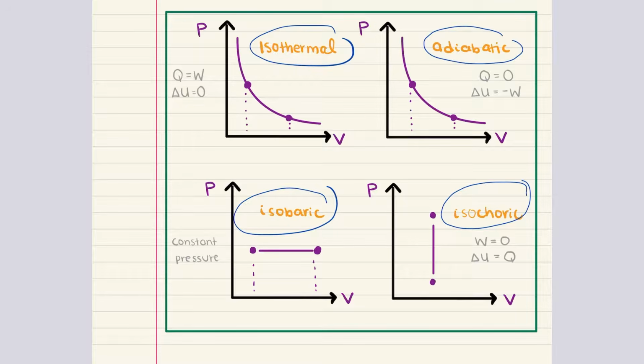In an isochoric process, any heat added to the system directly changes its internal energy, leading to a change in pressure. Now, an example of this process is heating a gas in a rigid, non-expandable container, such as a sealed canister. As the gas is heated, its pressure increases because the volume cannot expand to accommodate the added energy.